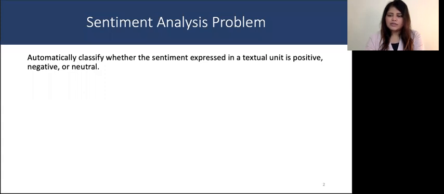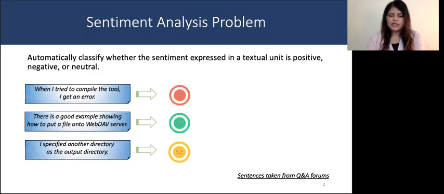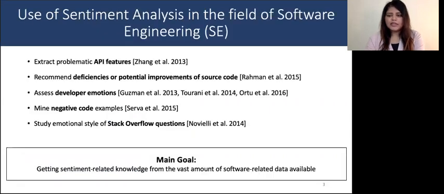Sentiment analysis is the process of classifying the sentiment expressed in a text. If we consider the sentences here, the first sentence talks about an error, thus classified as negative, and accordingly. Sentiment analysis can be very useful for the software engineering field and has been used for various purposes, such as extracting problematic API features, recommending problems and improvements of source code, studying developer emotions, etc.